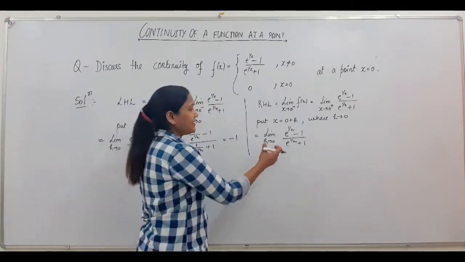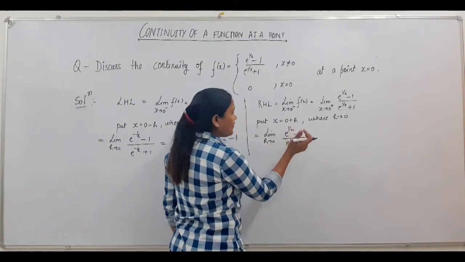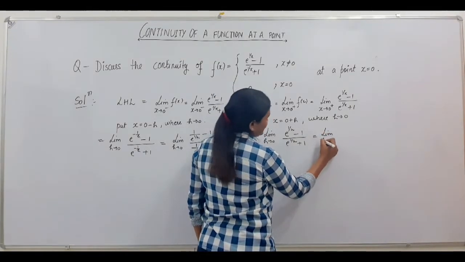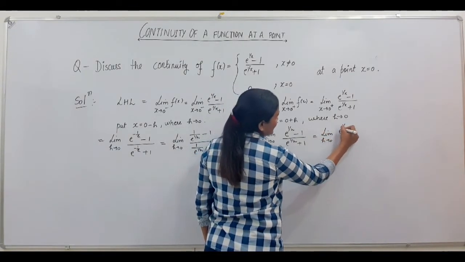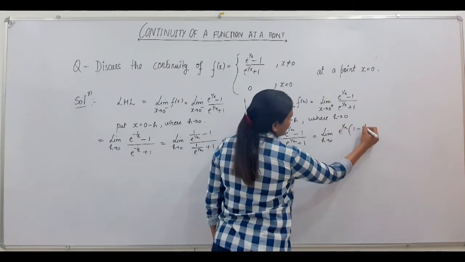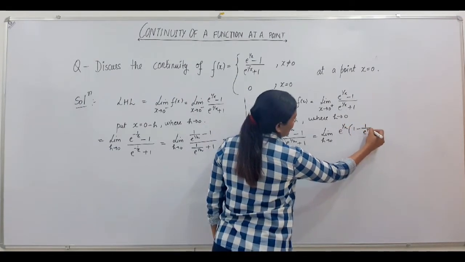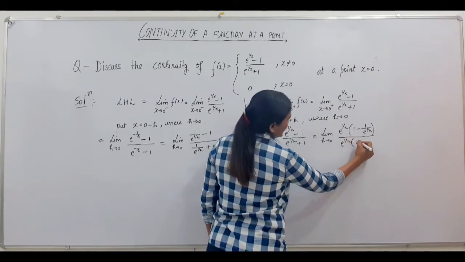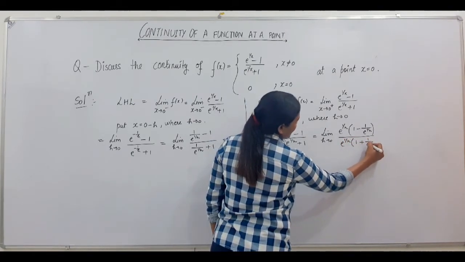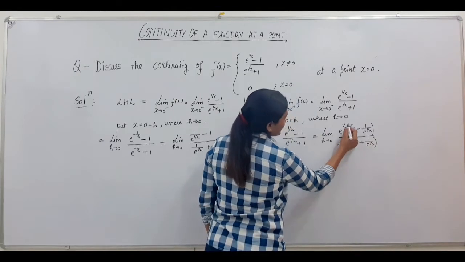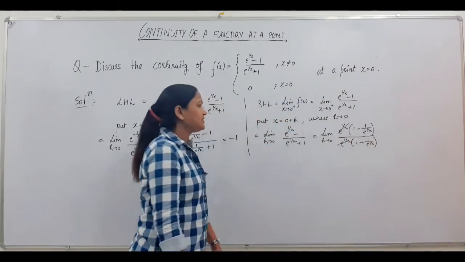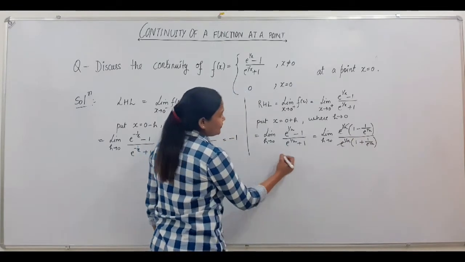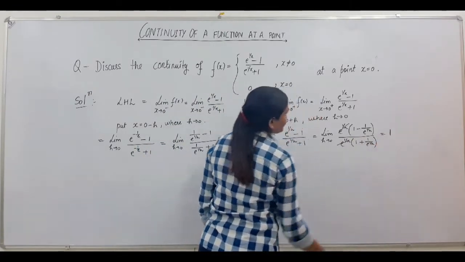So you can take e to the power 1 by h common from here. Now limit h tends to 0, if you take e to the power 1 by h common, it will come out 1 upon e to the power, and then from the denominator also 1 plus 1 upon e to the power 1 by h. This will cancel out, and by substituting h tends to 0, your limit will give you 1.